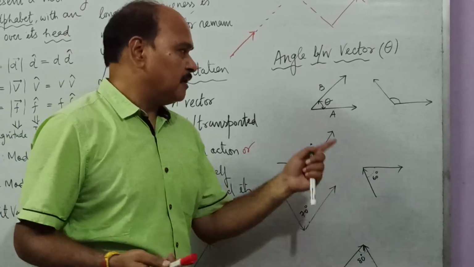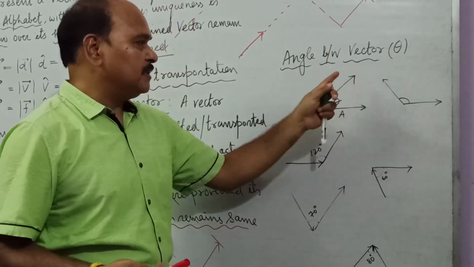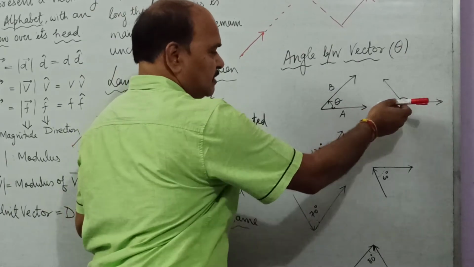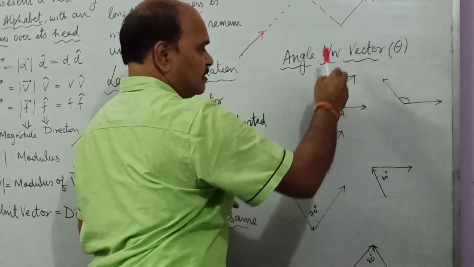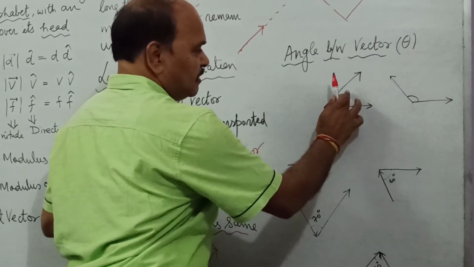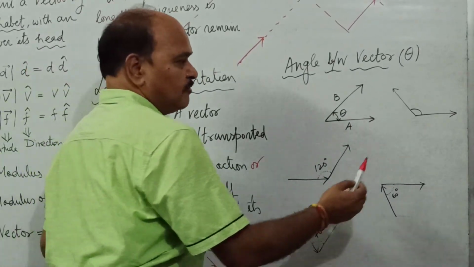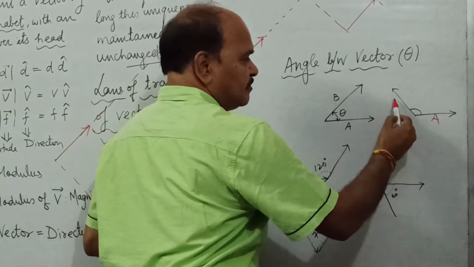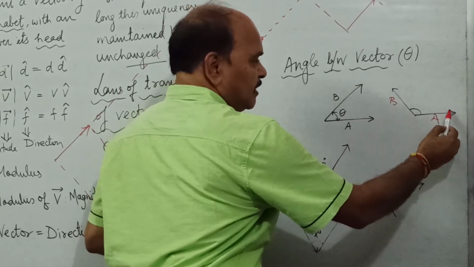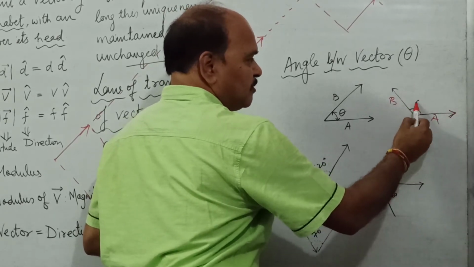Very simple. If this is vector A, this is vector B, this vector is in this direction, this vector has arrow in this direction. So angle between two vectors is what? Theta here as shown. What is angle between these two vectors? If this vector is A, this vector is B, and they are in the direction as shown, the angle between them is what? This angle.